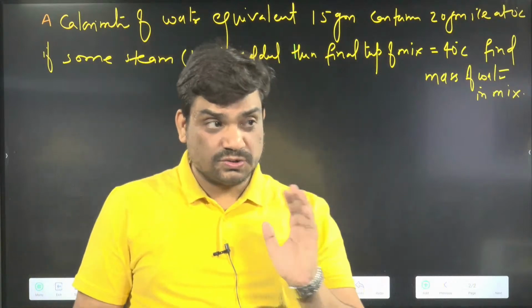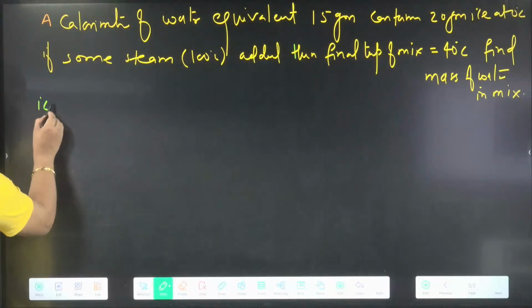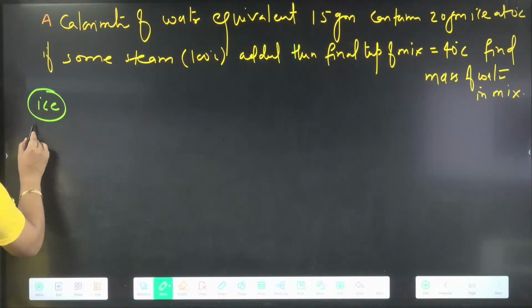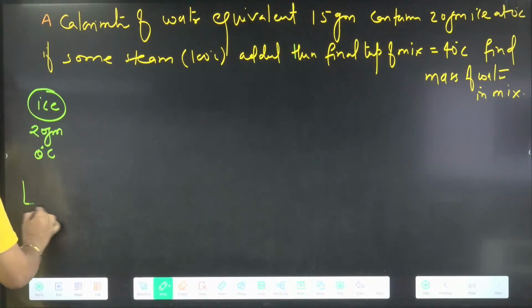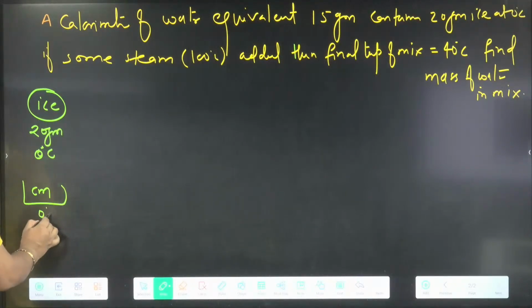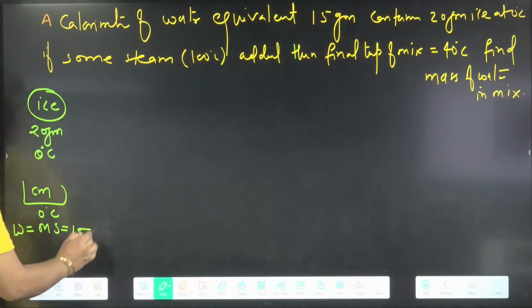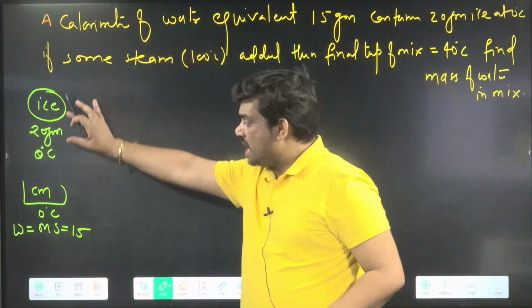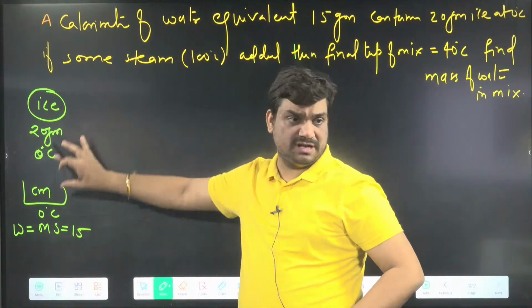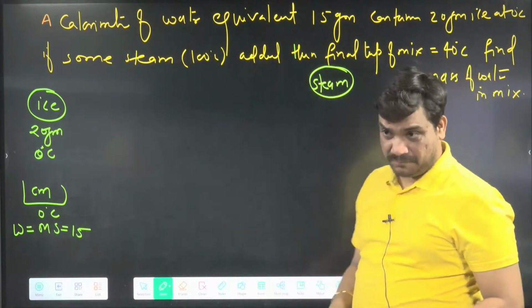So on this side we can write ice, which is at 0 degree Celsius, and there is 20 gram. And this is the calorimeter, so we can say the calorimeter temperature will also be 0 degrees Celsius. W equals ms, which is given as 15 here. Now we are adding some steam, so these two are going to absorb the energy, and on this side steam is going to release the energy.